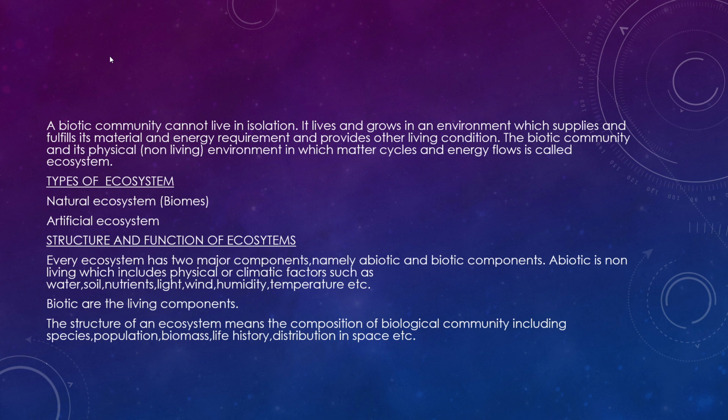The structure of an ecosystem means the composition of the biological community, including the species, the population, the biomass, life history, and distribution in space, and so on.